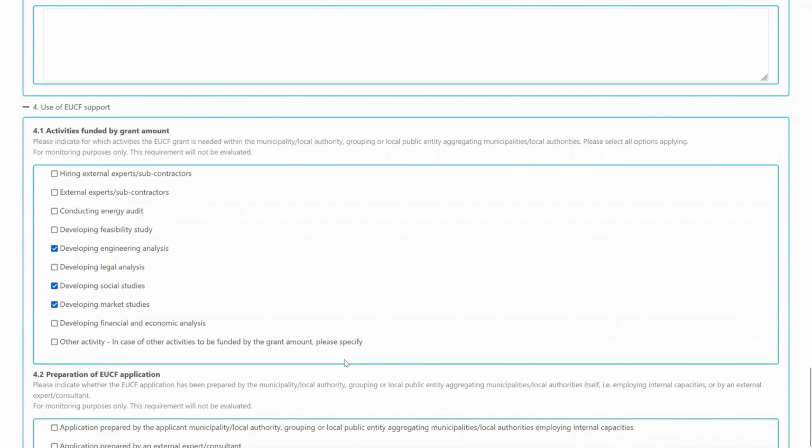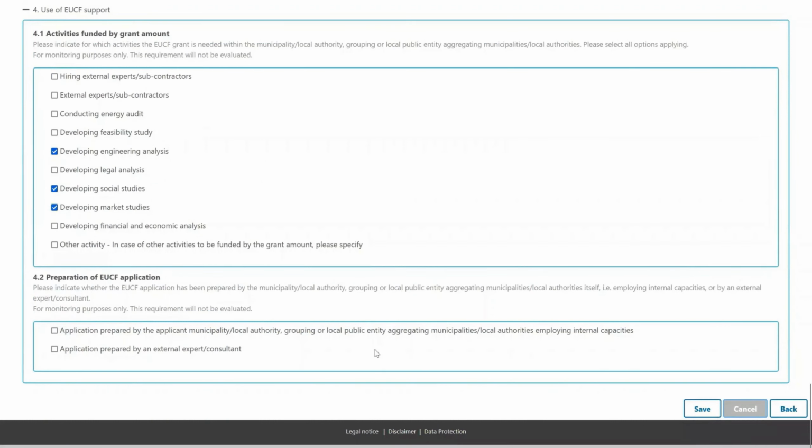In the section 4.2, preparation of the EUCF application, please indicate whether the EUCF application has been prepared by the applicant himself or herself, for example, by employing internal capacities, or by an external consultant. At least one value is required.